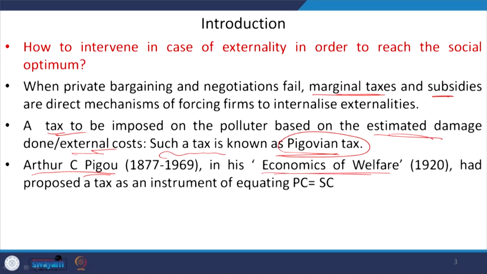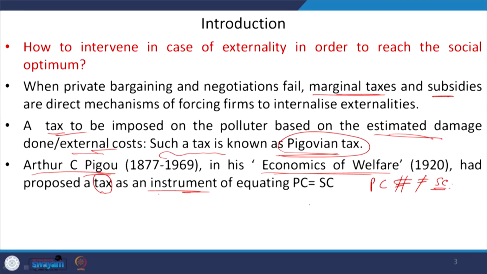The first edition of the book was published in 1920, and he proposed that a tax can be a mechanism or an instrument which can help us equate the private cost with the social cost. In the pollution or externality problem, the biggest challenge is that the private cost is not equivalent to the social cost, and that is why there is the problem.